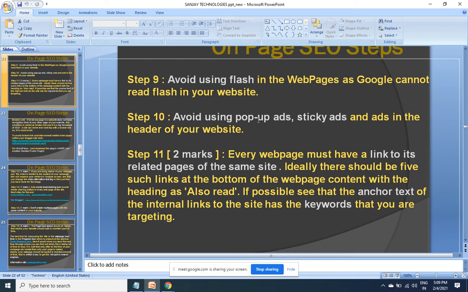If the link text carries the keyword, the search engine will understand that you have multiple pages on the keyword, so more priority to rank on top. How do we provide these links manually? We'll see that first, then the automated way.